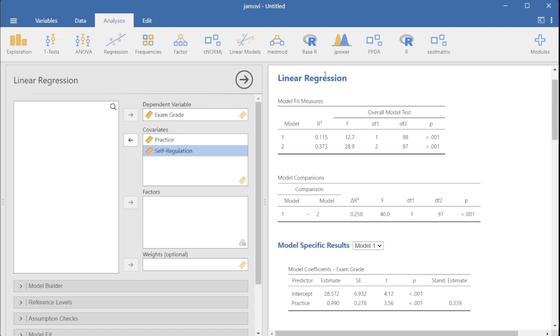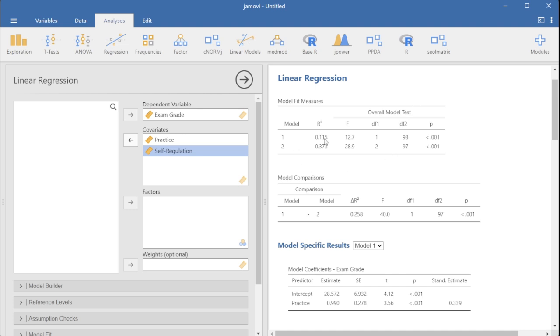So what we need to check first is whether our regression models, meaning this table here, are significant or not. As we can see, both models are significant because both models have a p-value that is lower than 0.05.